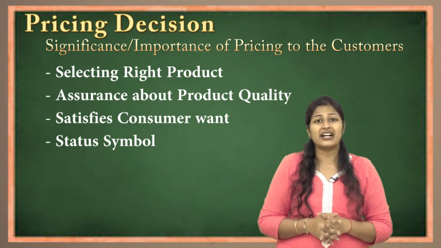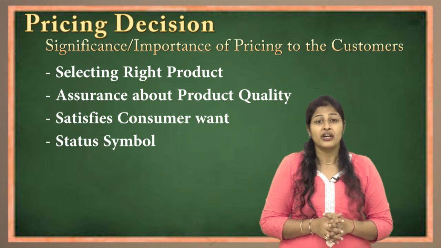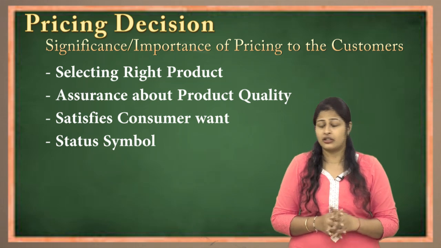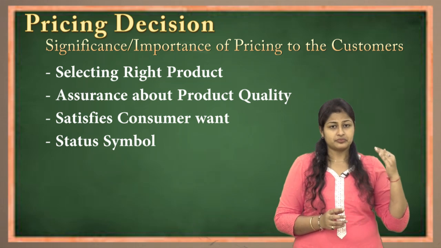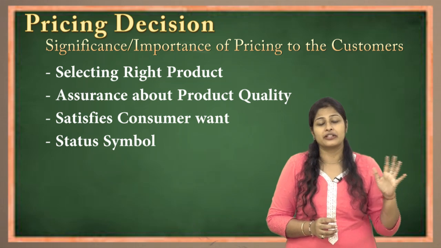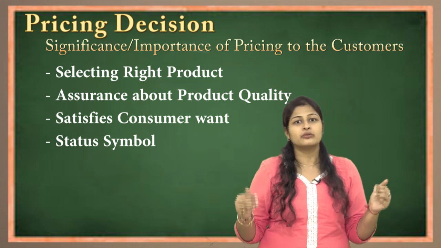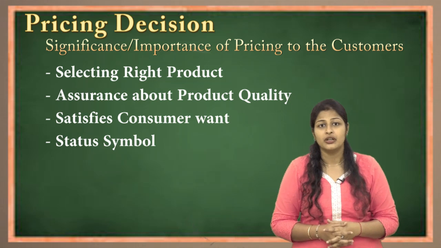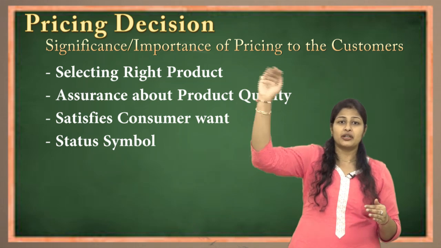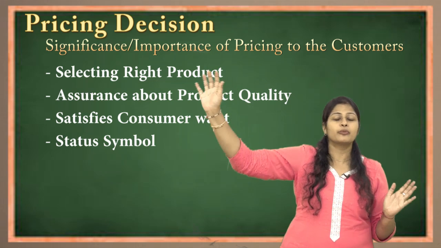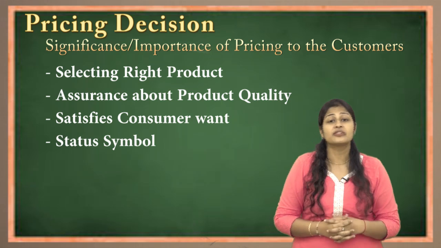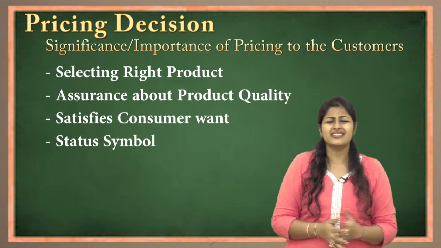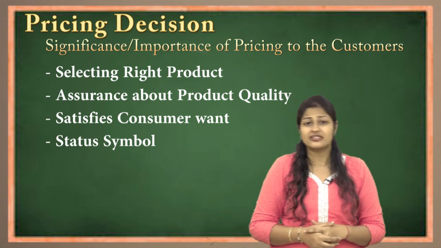If you compare, IG board schools have really high fees. But that is for the premium class or premium group only. Why? Because it is their status symbol that my child is going to an IG board school. It became a status symbol for them that my son will go to that big school or a big-name school, even if I have to pay 5 lakh rupees fees every year. So again, pricing helps to determine the status symbol.